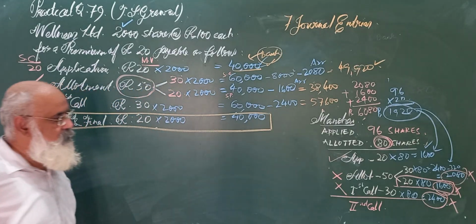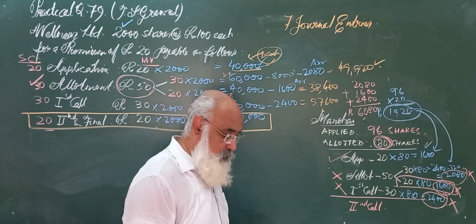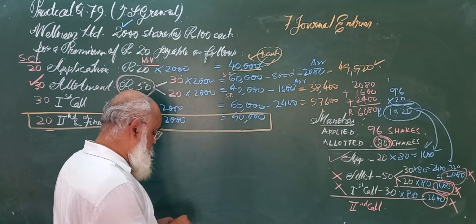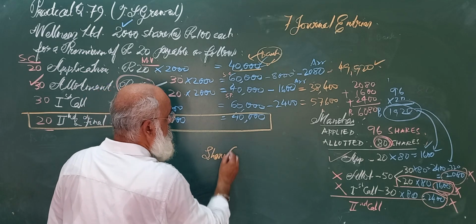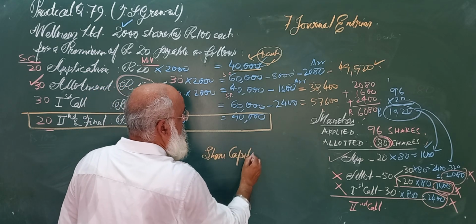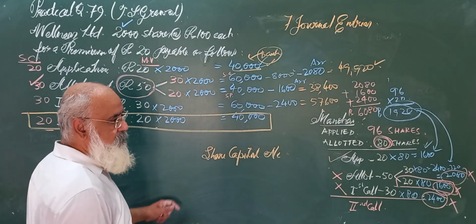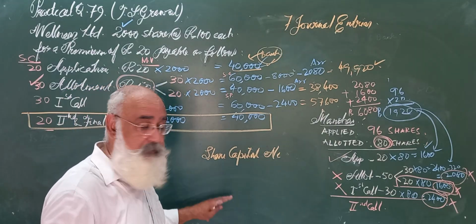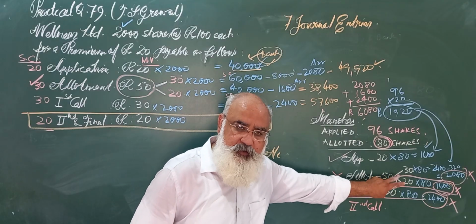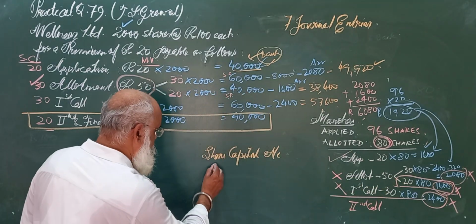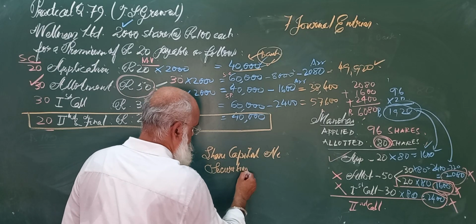Now see, the entry for forfeiture. Let me write the entry for forfeiture. First it is share capital account. Then I will be debiting securities premium account. Why? Because money has not been received on securities premium account. So here it is securities premium account.